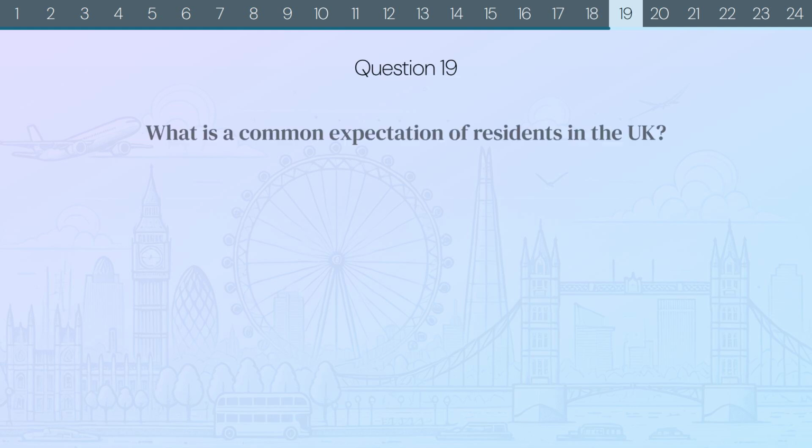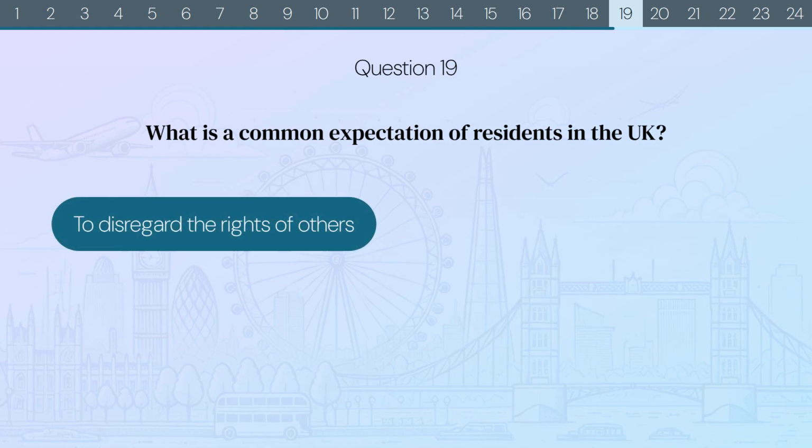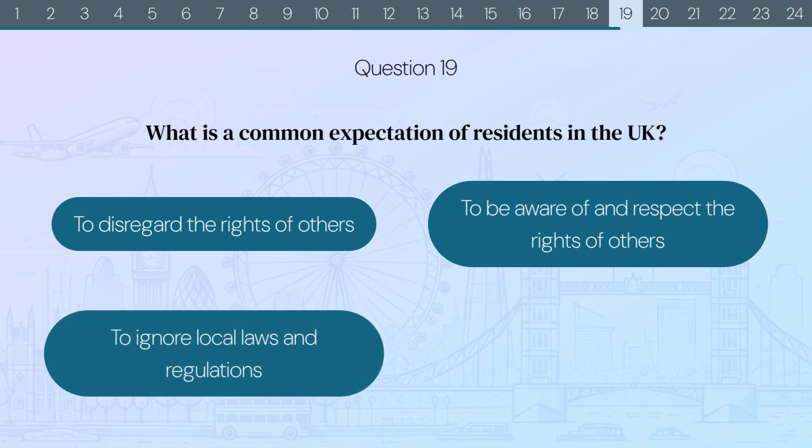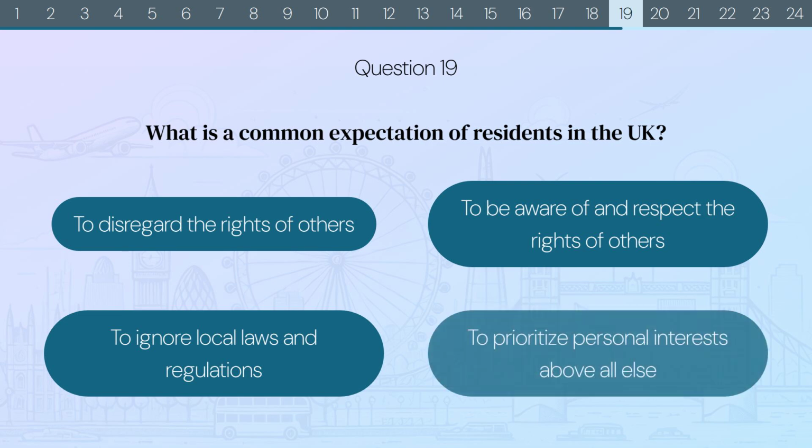Question 19. What is a common expectation of residents in the UK? To disregard the rights of others? To be aware of and respect the rights of others? To ignore local laws and regulations? Or to prioritize personal interests above all else?